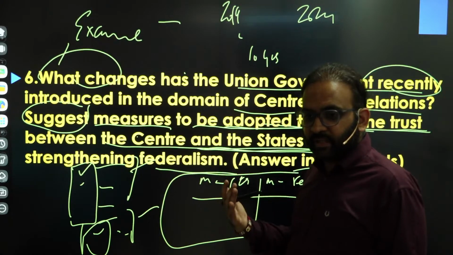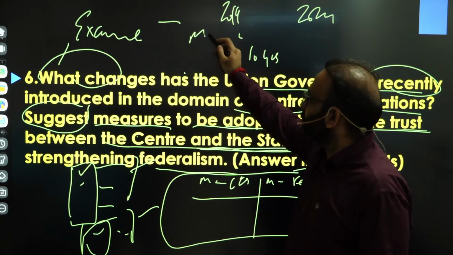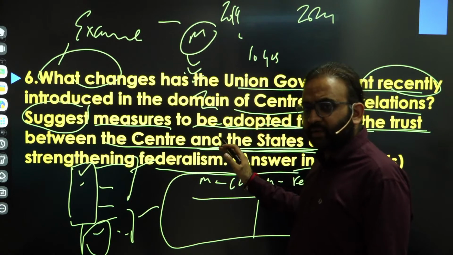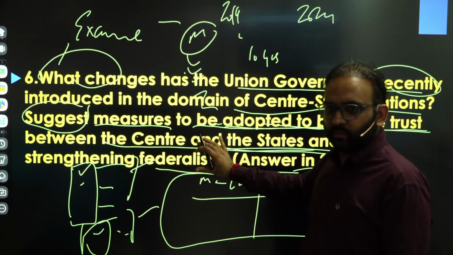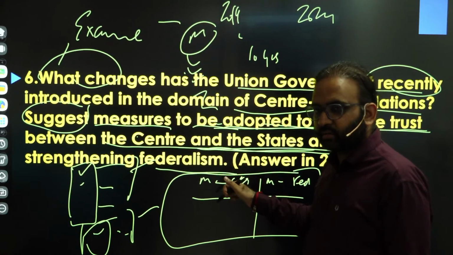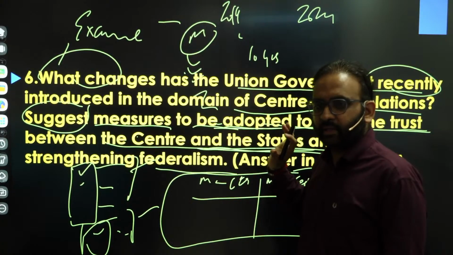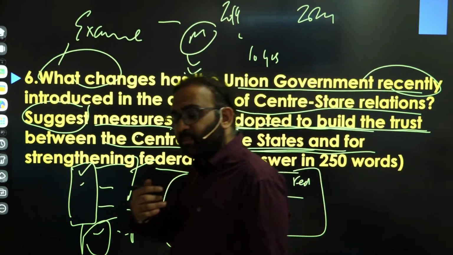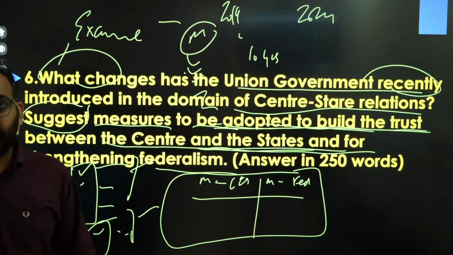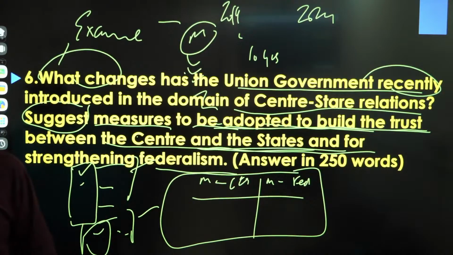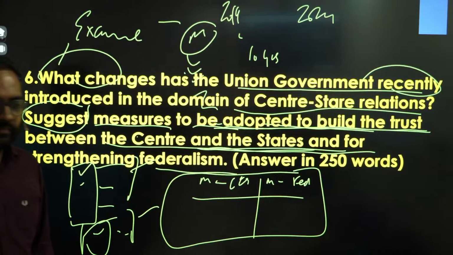But most candidates will simply write the measures and start writing 10 points underneath. That's also true, but to adequately address, or fully address, the demand and need of the question, you have to write it separately. Clear? You get the point? Then the examiner will get the feel that you have read the question carefully and are addressing each and every aspect of it.